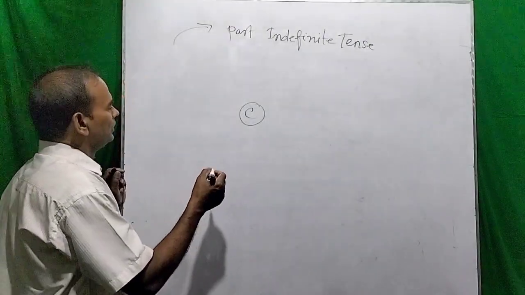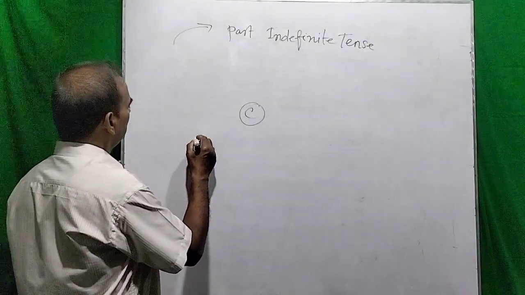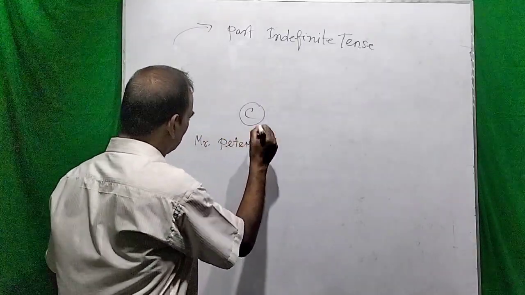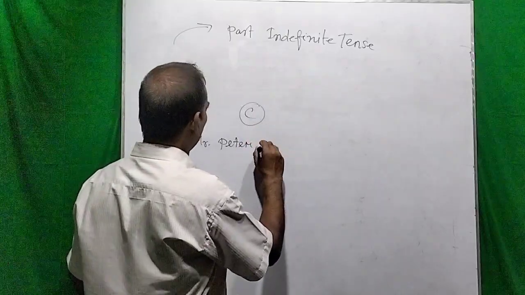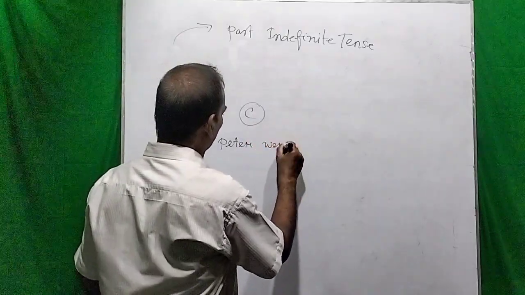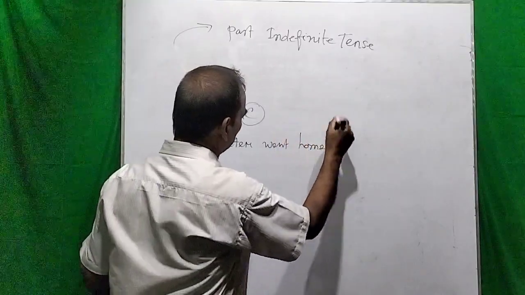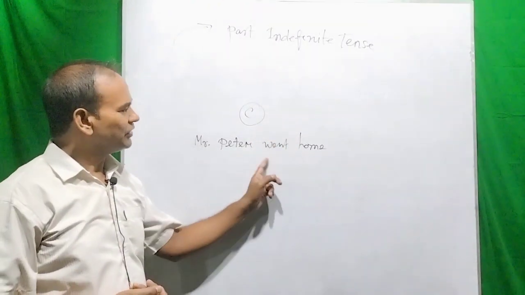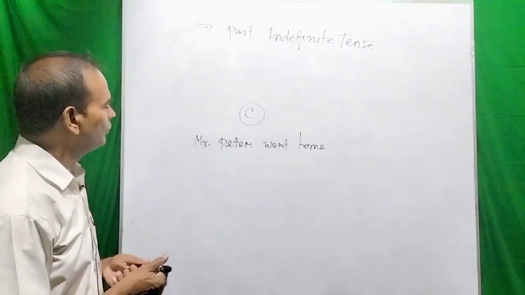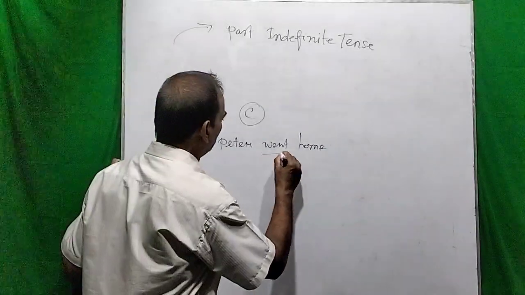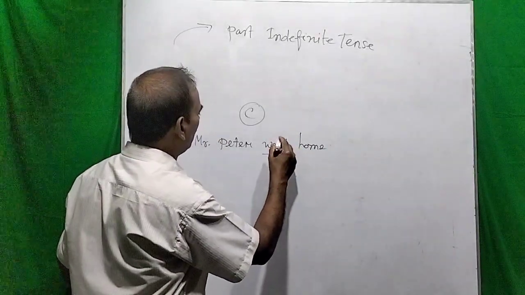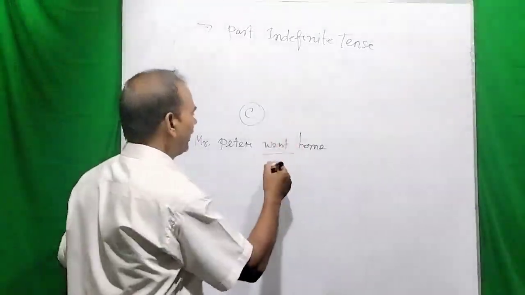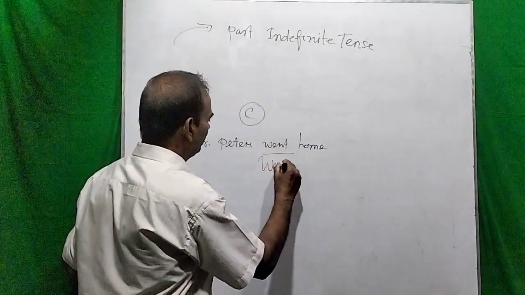So please take a look, suppose Mr. Peter went home. Dear viewers, do you think how is it possible, went, the past form of go? Because you may know that the previous form, the present form of the word went was go.